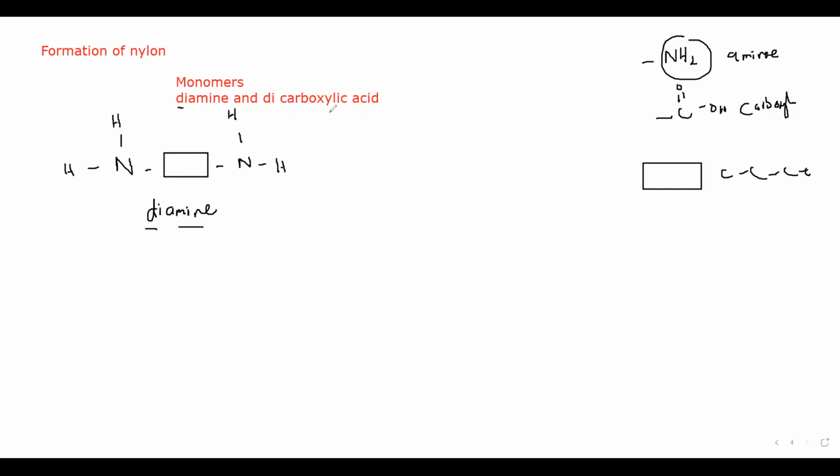Then what about dicarboxylic acid? Di means two, and carboxylic. So what is a carboxylic group? When I draw a carboxylic group, C double bonded with O and OH. So we have two carboxylic groups, C double bonded with O, O and H. And there's another carboxylic group, C double bonded with O, O and H. And between them there are carbon atoms.